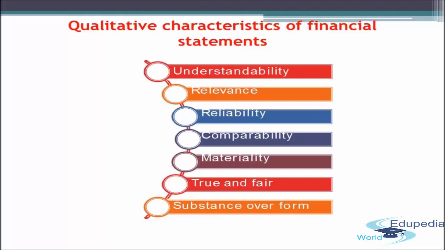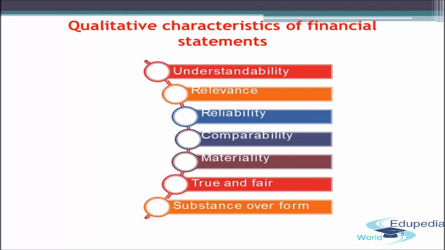The financial statements should be reliable so that the end users can easily rely on the facts and figures presented in them and then act accordingly. If the financial statements are not reliable and are not free from error and bias, then it is of no use, and the end users will not rely upon the facts and figures presented in them. And if the financial statements are of no use to the end users, it does not hold any importance. So it is very important that apart from being understandable and relevant, it should also be reliable, that is, free from errors and bias.